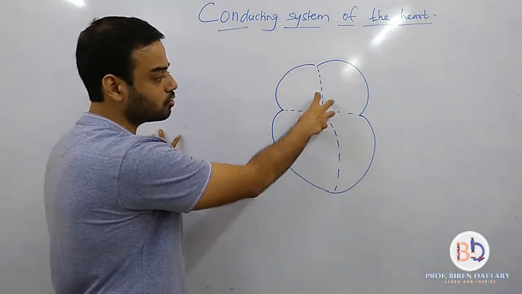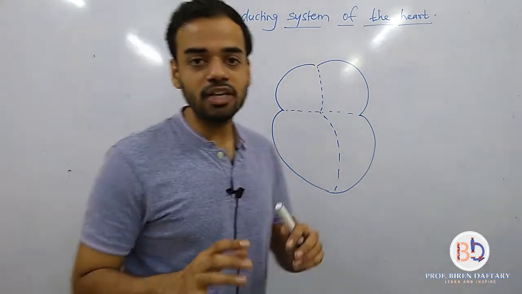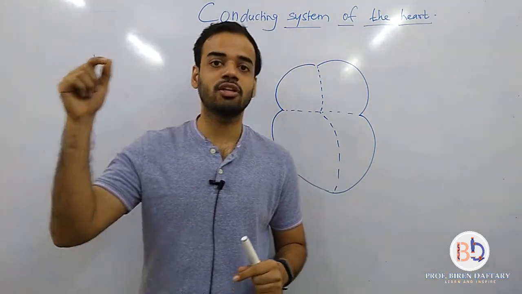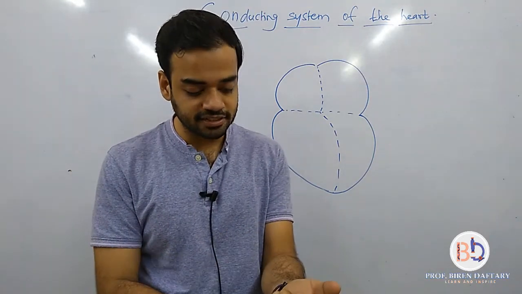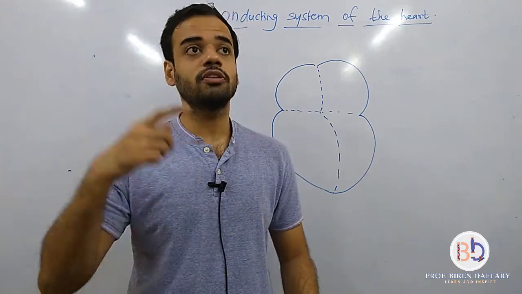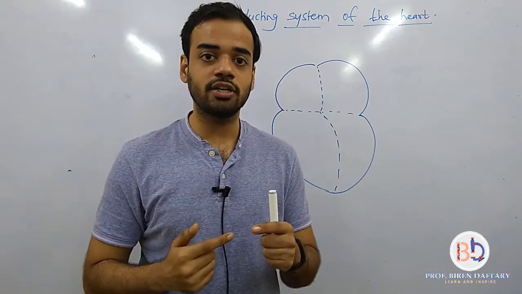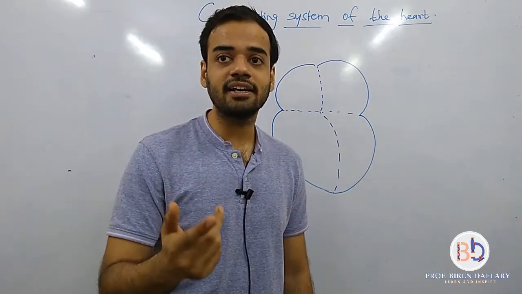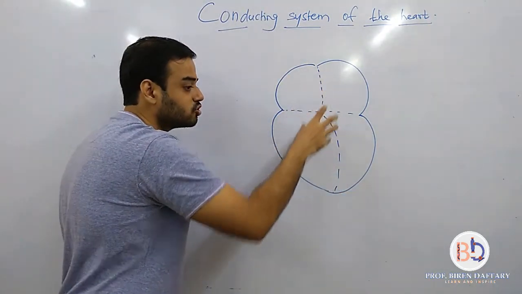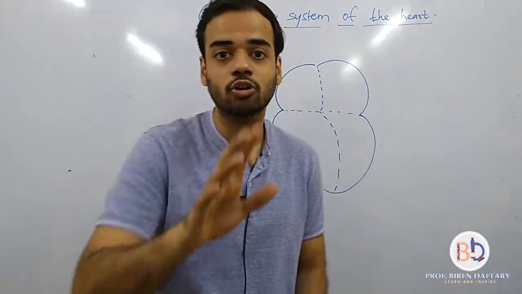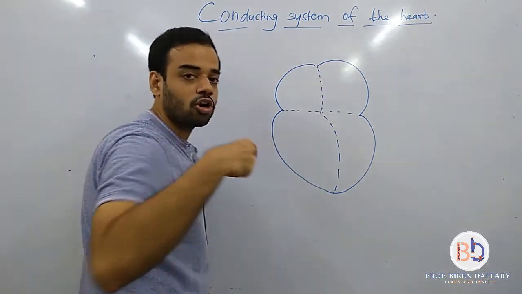Now who is controlling this beating of the heart? Who is controlling the contraction of the heart? So normally all the organs in the body, they get message from the nervous system. Okay, the brain basically gives message. For example, during digestion there is peristalsis. So the message for peristalsis comes from the nervous system. Similarly, while you are walking or running, your striated muscles contract and relax because they are getting message from the nervous system. However, heart does not get message from the nervous system to start contraction. The heart itself gives message to contract.